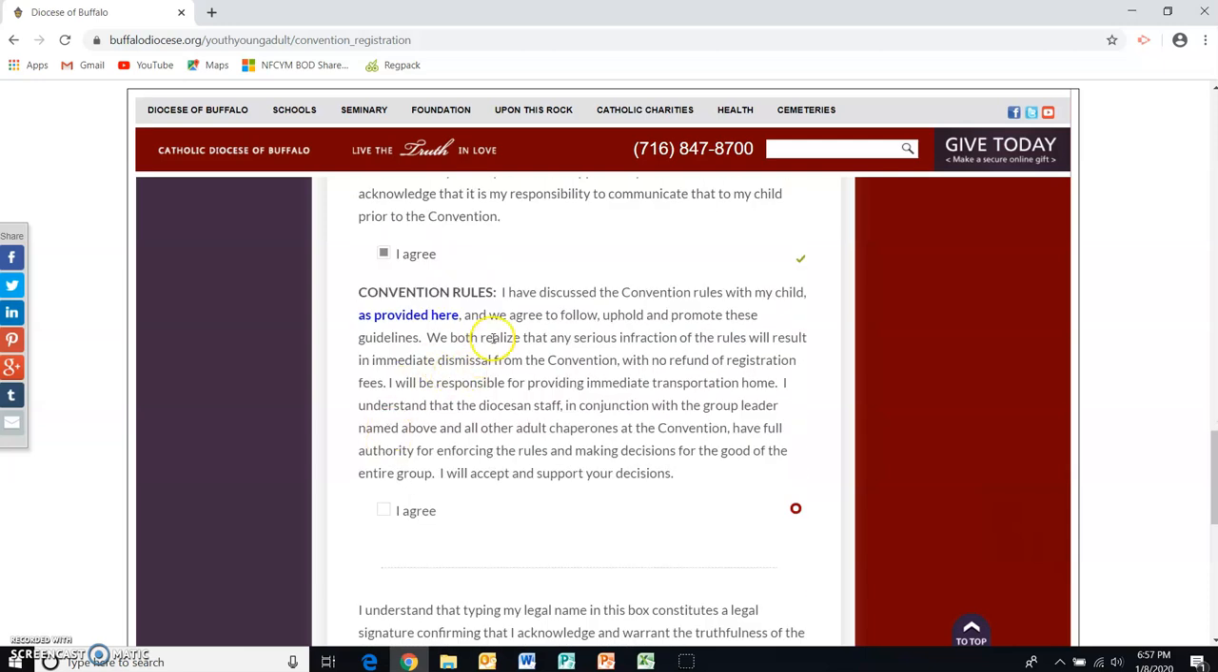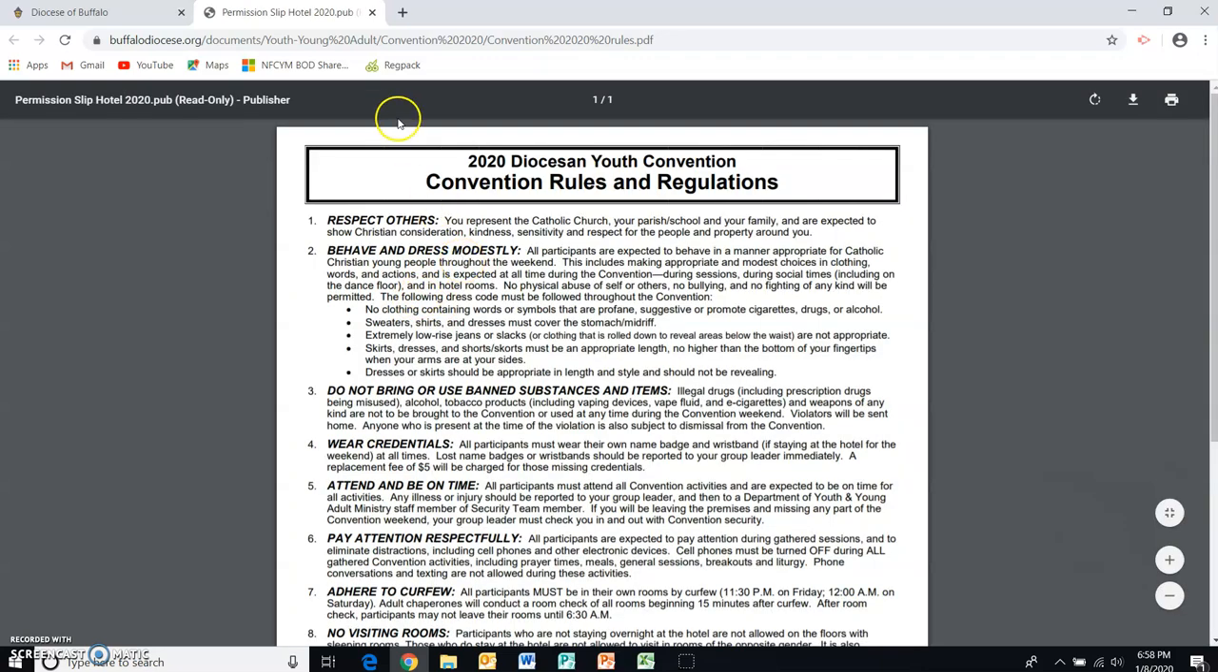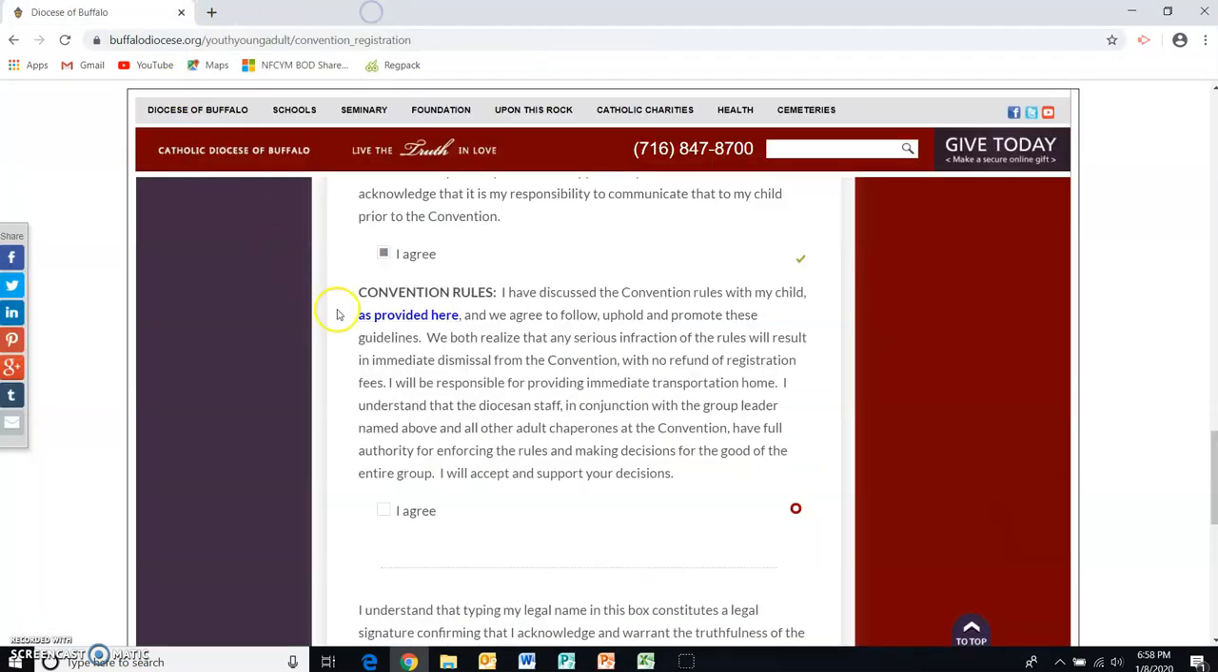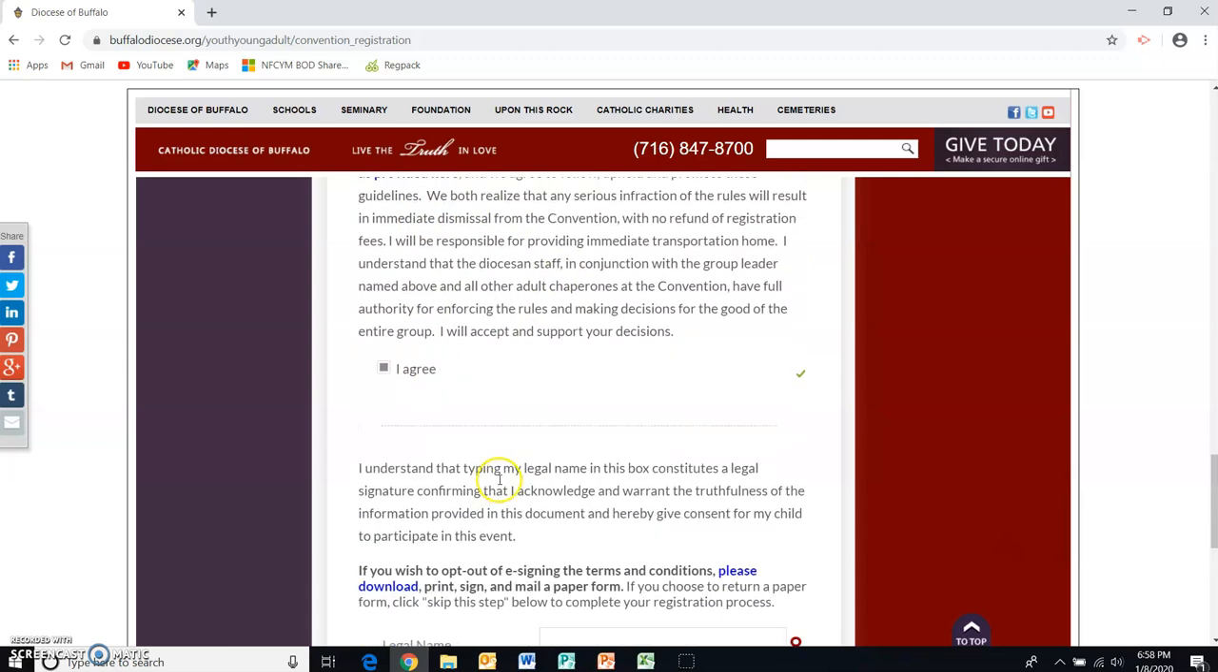And then the rules. Again, here's where it's helpful if you're with your teen, because this indicates that I as a parent have discussed the convention rules with my child, and if they want to look at those rules, they're provided right here in a simple download. I'm going to close that out. So they're going to click that they agree to uphold the rules of the convention.